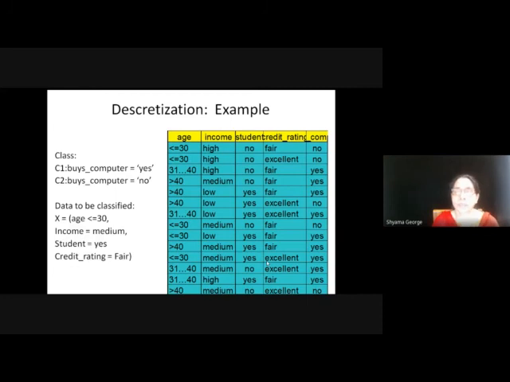So this is an example of discretization in the problem which I gave you in the last class. Age is numeric data. It is discretized into 3 groups: age less than or equal to 30, age 31 to 40, and greater than 40. Only when you discretize like this can we use the Naive Bayes method for numeric features. So all the numeric features should be discretized before applying the Naive Bayes method.